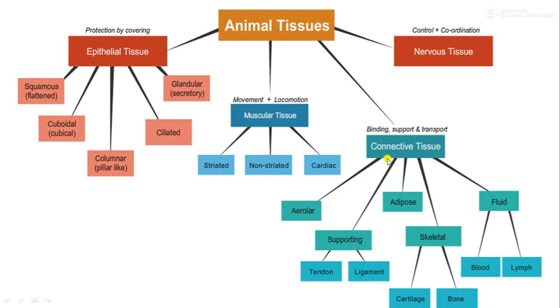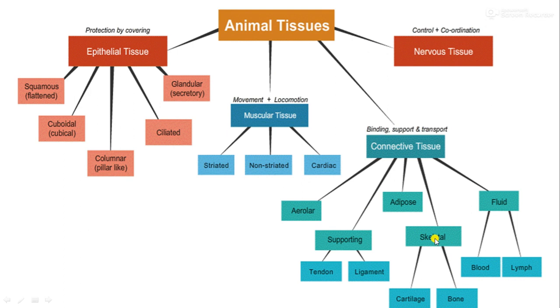Connective tissue is classified into areolar tissue, then supporting tissue, which again has two types: tendons and ligaments. Third is adipose tissue. Fourth is skeletal tissue, which consists of two kinds: cartilage and bone.